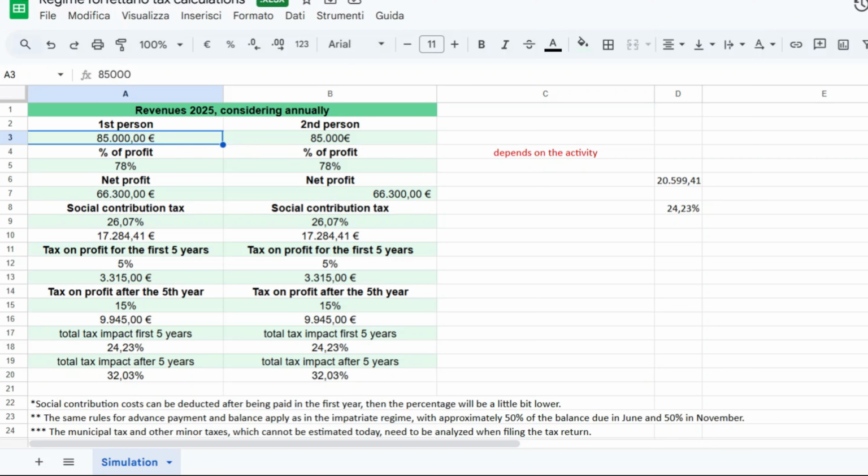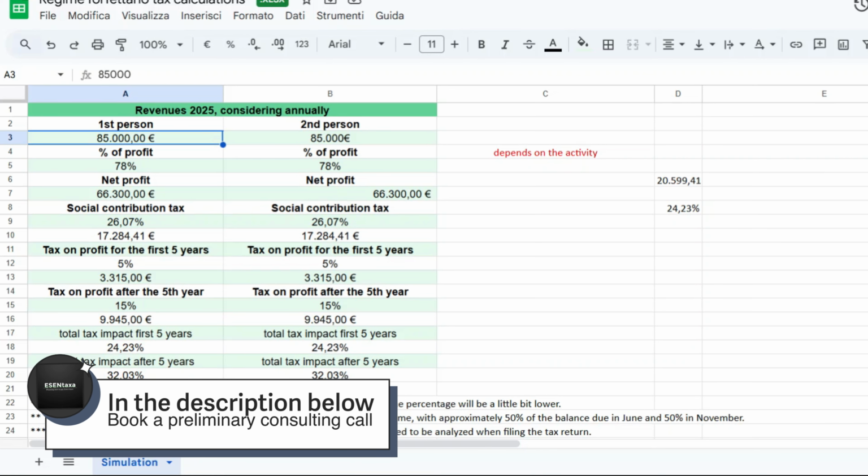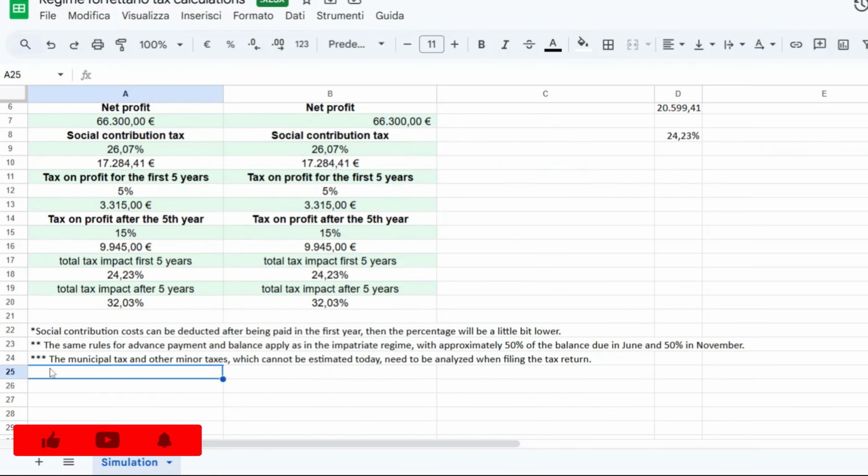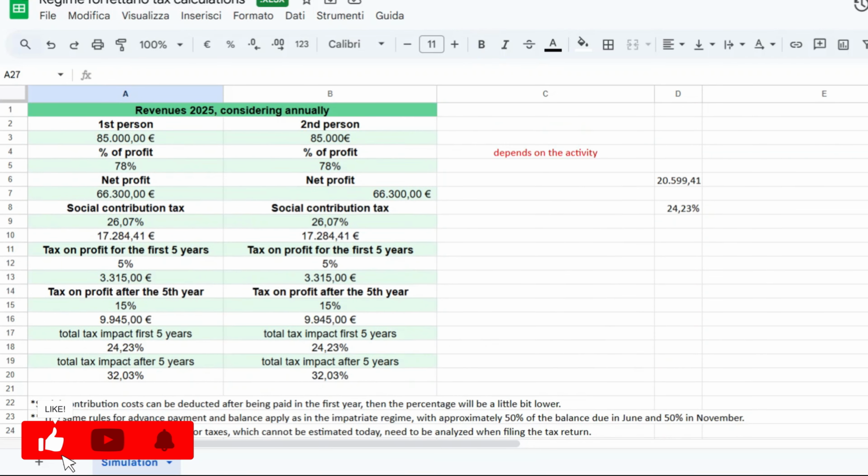I invite you to watch the video multiple times because you can take notes. I'm not sharing this file with anyone, so please don't ask me, because this is just a file that we do for the clients. Unless you pay for a consulting call, of course, unless you pay for a tax simulation, maybe you will see the same draft for the Forfettario regime but with the numbers that you give. And for each client I put several notes, maybe sometimes saying if we have to combine all the types of income. But please don't ask me for this simulation, because we don't share it for free. On the other hand, it's not difficult.